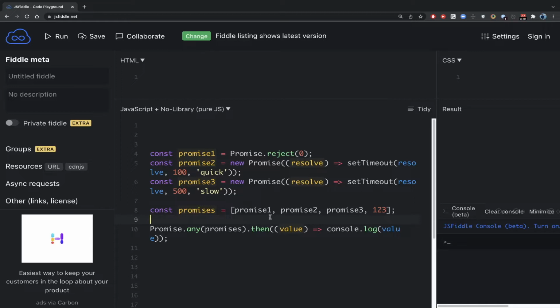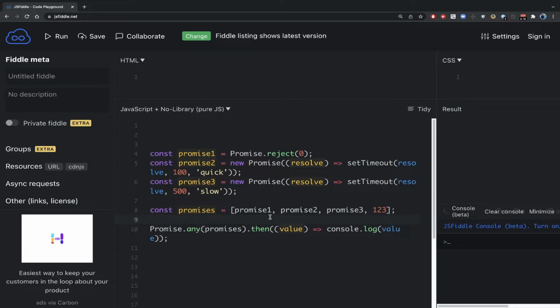And if we compare Promise.any with Promise.race, race was concerned about the settlement of the promise, but Promise.any is concerned about the fulfillment. Settlement meant either the promise gets fulfilled or it gets rejected. So both means it got settled. So Promise.race will return immediately whenever it sees any of the promises getting resolved or rejected. Whichever comes first, it will just return that. But any is a different case. It is concerned about the success, it is concerned about the fulfillment, not only the settlement.